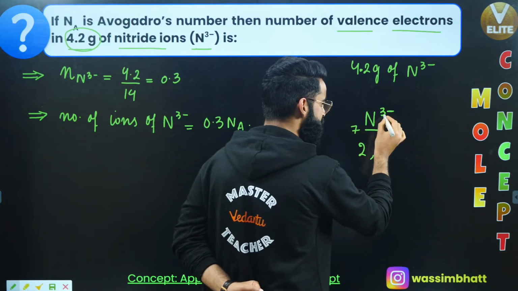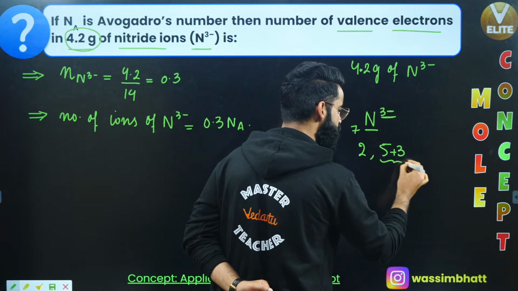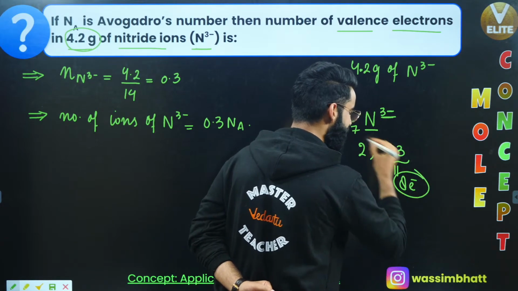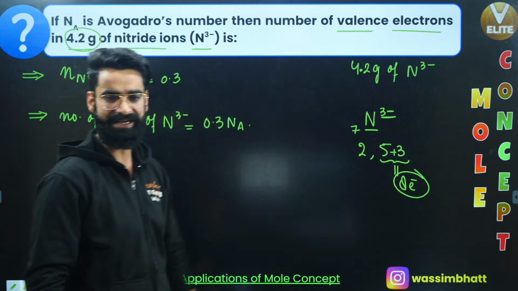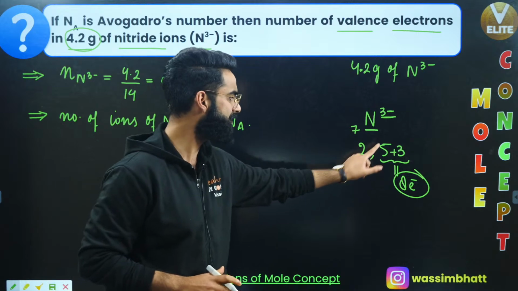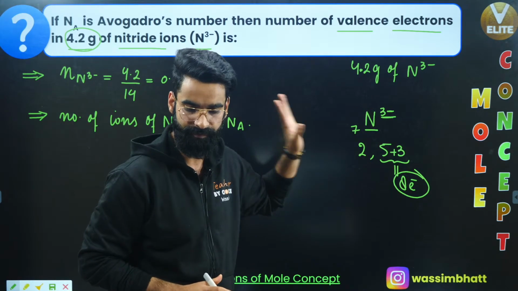But right here, it has got a tri-negative charge as well. That means it has gained 3 electrons. So in its outermost shell, how many electrons will be there? There will be 8 electrons in the outermost shell of N tri-negative. So there are 8 valence electrons, 2 in the first shell, 8 in the second shell. The second shell is the valence shell of N tri-negative.